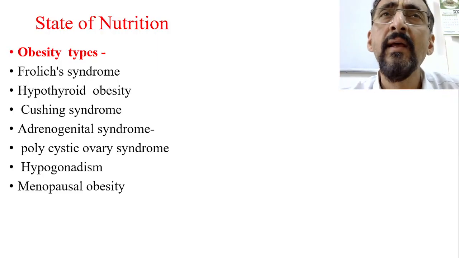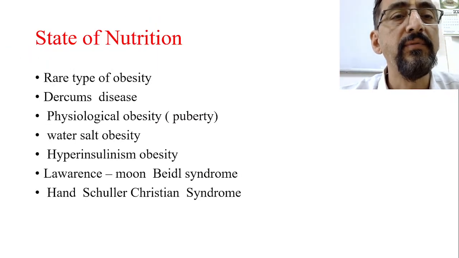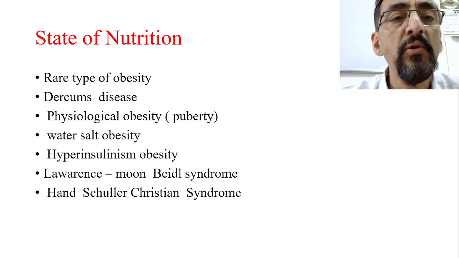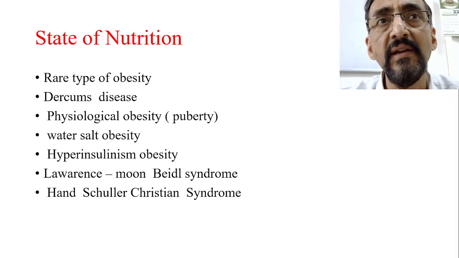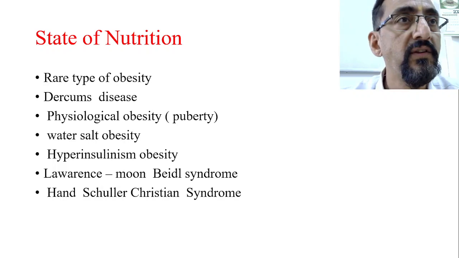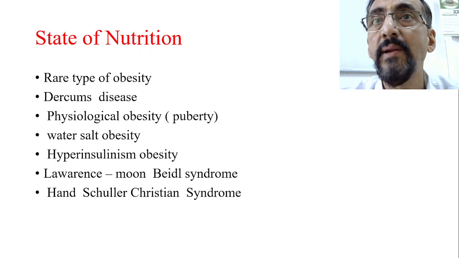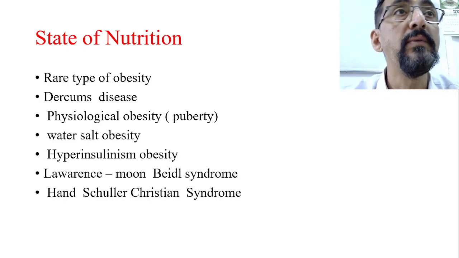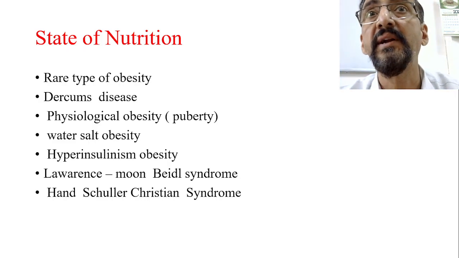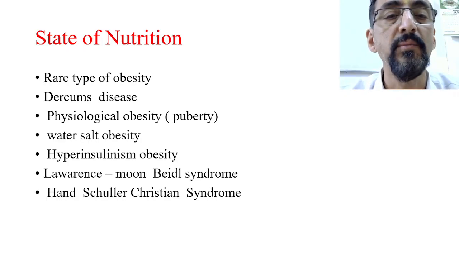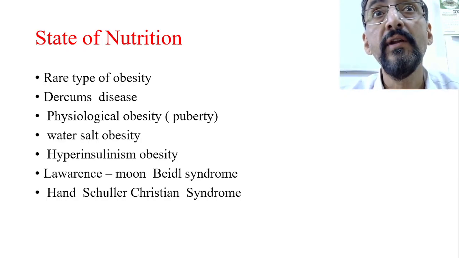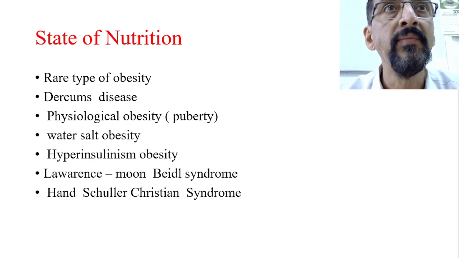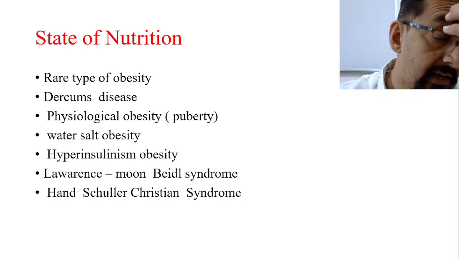So these are some of the other obesity types. Some of the rare types of obesity, if you want to see, Dercum's disease. Dercum's disease is nothing but abnormal formation of lipomatous tissues, lipomas, etc. Another one is physiological obesity. Sometimes obesity will be there at puberty time. That is quite physiological. Later on it will also be corrected. Water salt obesity, that is because of excess intake of salt and water, because of water retention. There may be obesity, okay, fluid retention.